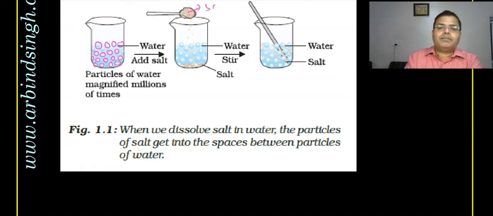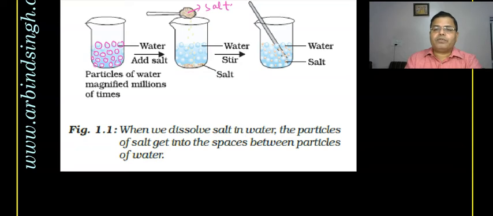When you add one spoon of salt to it, the salt will get deposited at the bottom, precipitated to the bottom.